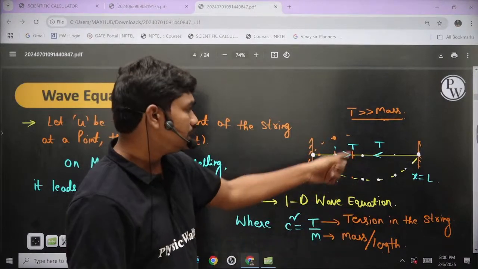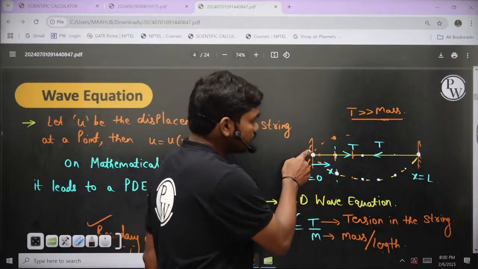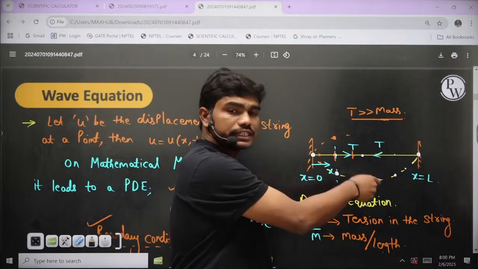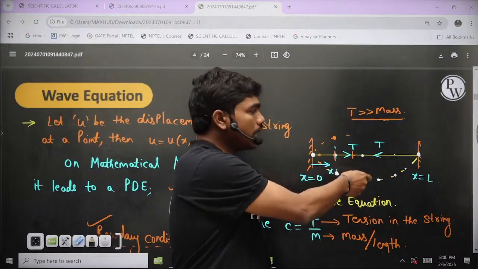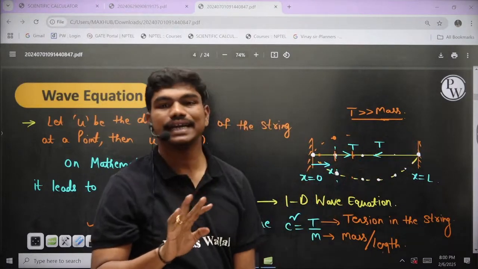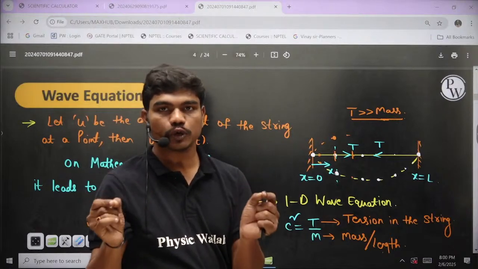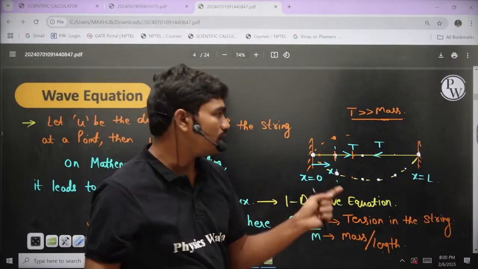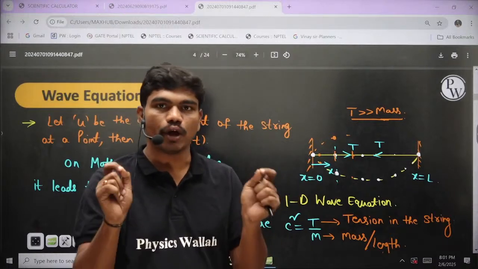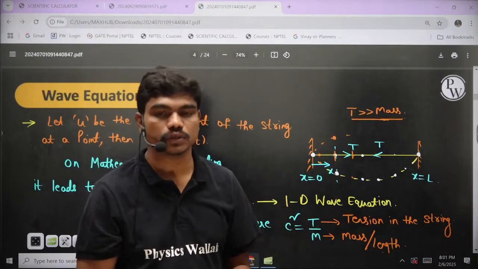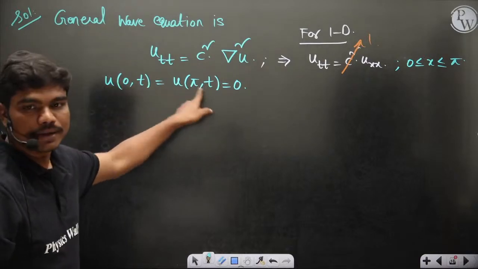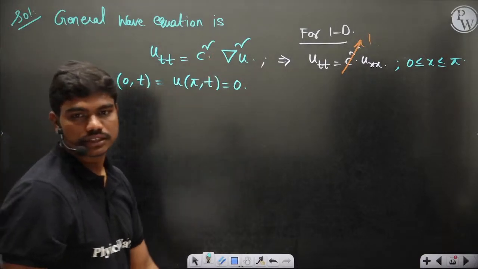Like if this is a wave, you can see here you have the fixed support here and here. Now if you pull this string, whatever the initial displacement you give at time t0 and you leave it, definitely this point and this point will never get displaced. So the displacement at the two locations at 0 and pi, normally if this length is pi, like in this question, at x equal to 0 and at x equal to pi, the points will not move irrespective of the time. So that's why the displacement of both the points at x equal to 0 and at x equal to pi at any given time t is 0.